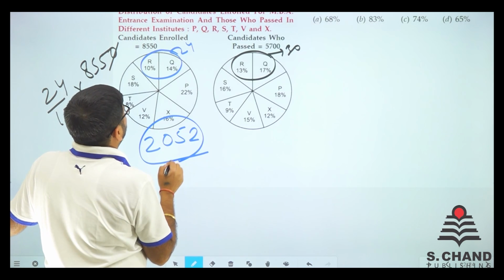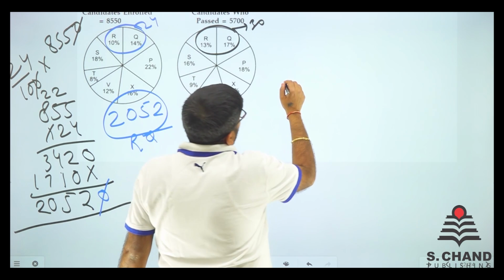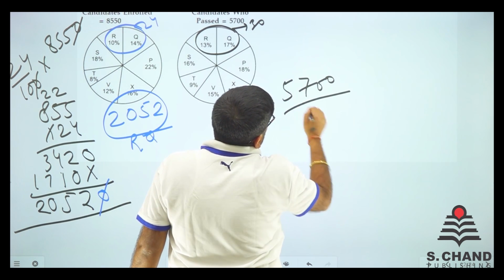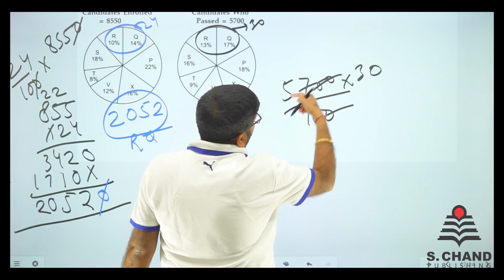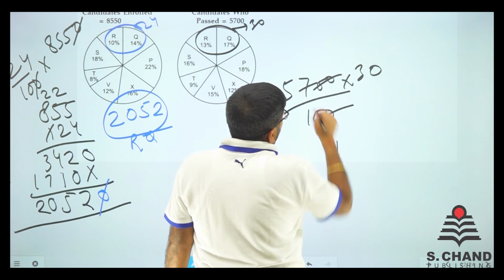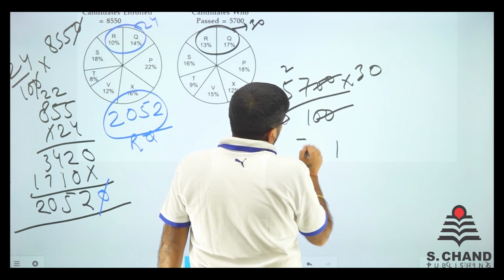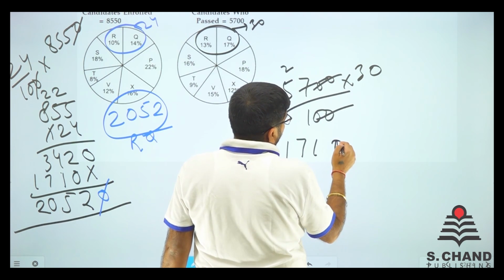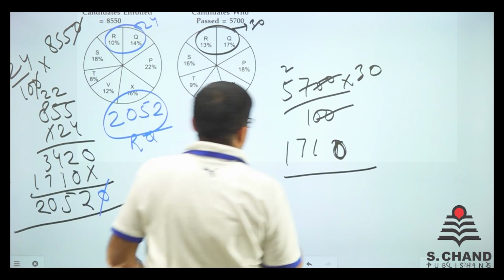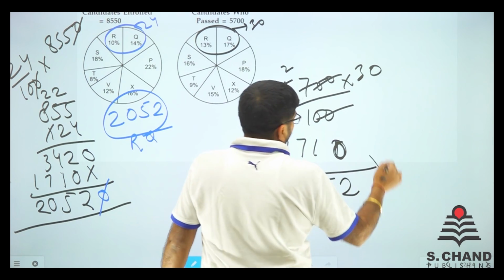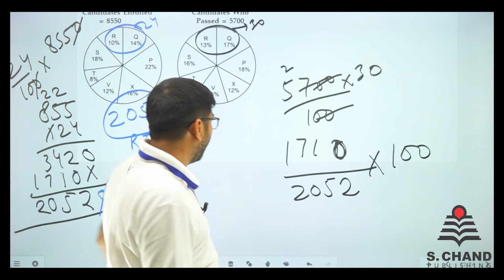2052 is the total number of students with R and Q. So we need to calculate 30% of 57, so that is 5700. So 5700 divided by 100 into 30 times. So we got 0 is 0. So 7 3s are 21. We got 2. 5 3s are 15, 16 and 17. So we got 17, 10. This 10 is for 0. So this out of 2052, into 100. So what is the percentage? This is what we need to find out, right?